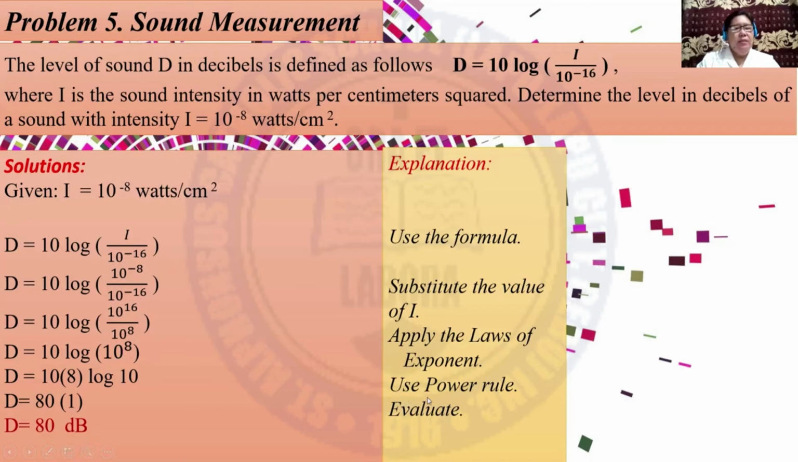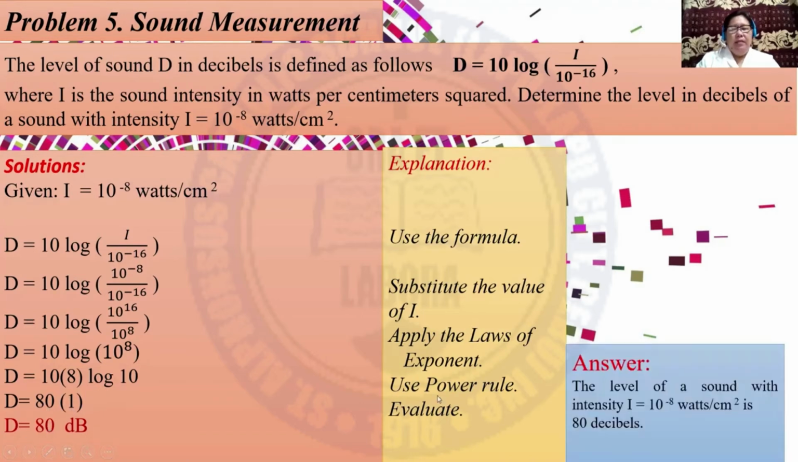Then we can use the power rule by multiplying this expression with the exponent 8. And then simplify 10 times 8, that is 80. Log of 10 is 1. So 80 times 1 is 80. So the level of a sound with intensity I is equal to 10 raised to negative 8 watts per cm squared is 80 dB or 80 decibels.